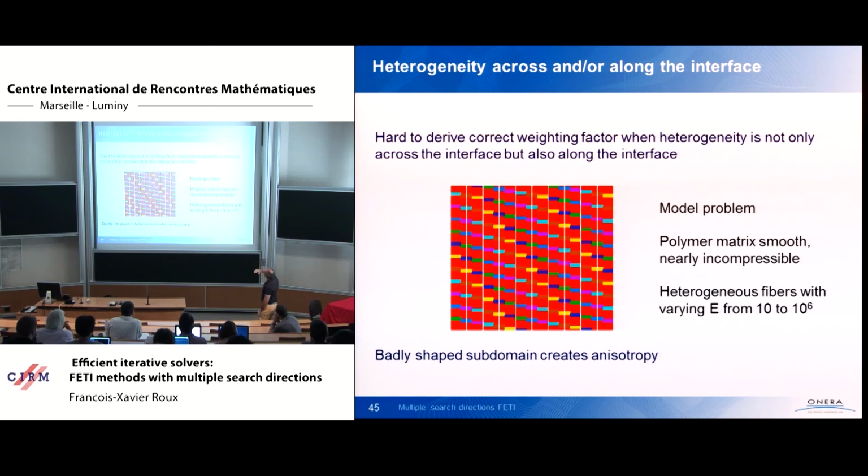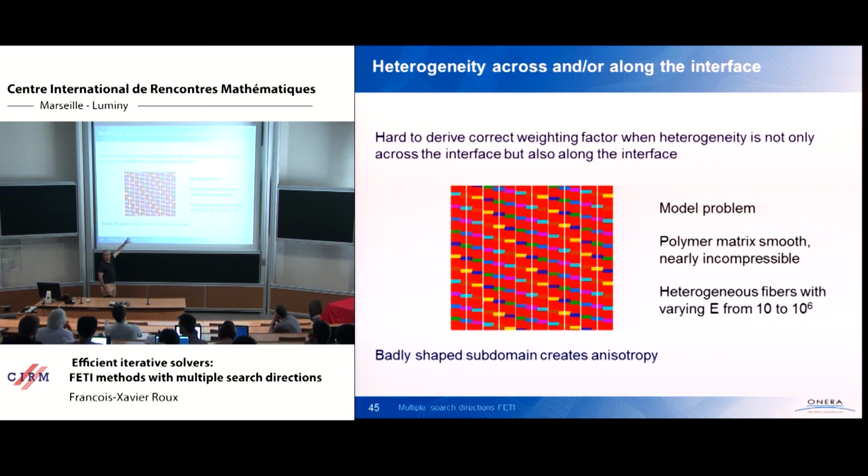So this is a very simple model, okay? It's some kind of composite material, so it is supposed to be a polymer matrix, the red material. It is smooth, nearly incompressible, and we have stiff fibers, and the fibers themselves are made of various materials with a Young modulus that varies from 10 to 10 to the power of 6 and something like that. Okay, and furthermore, the shape of the subdomain can also create anisotropy.